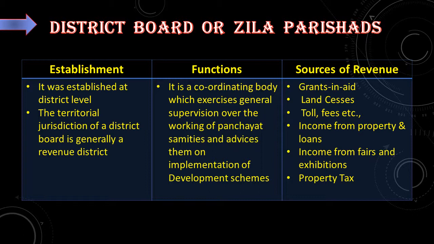Next local body is District Board or Zilla Parishad. It was established at district level. The territorial jurisdiction of a district board is generally a revenue district here. So we can see this in each and every district of India. What are its functions? It is a coordinating body which exercises general supervision over the working of the panchayat samitis and advises them on implementation of development scheme.